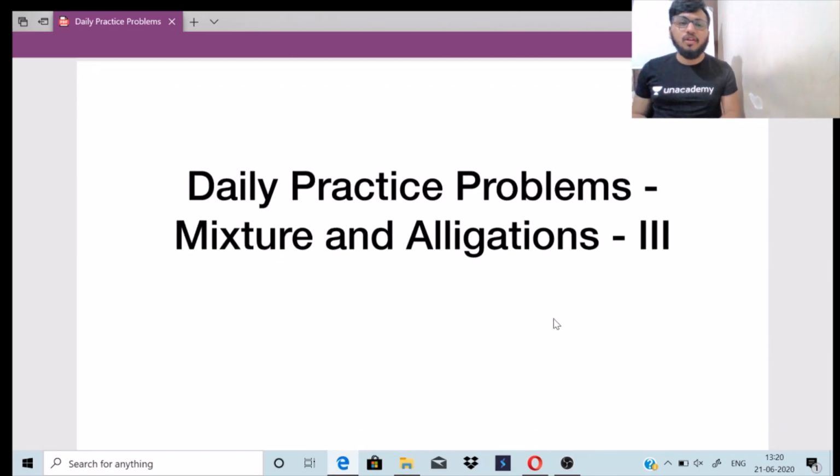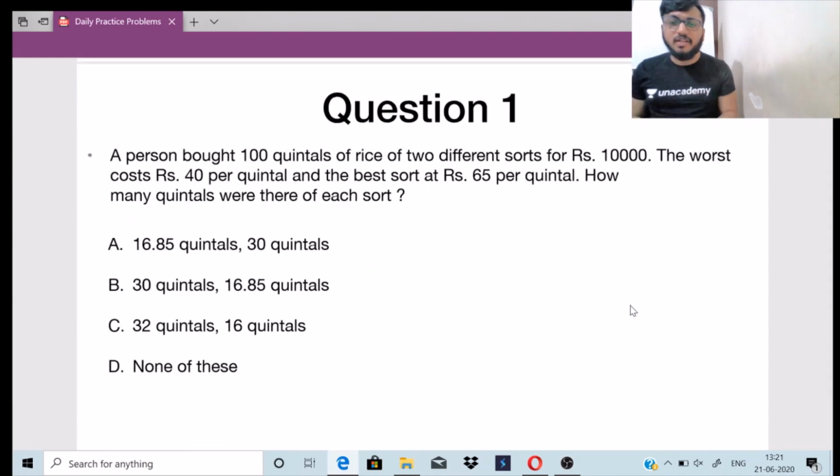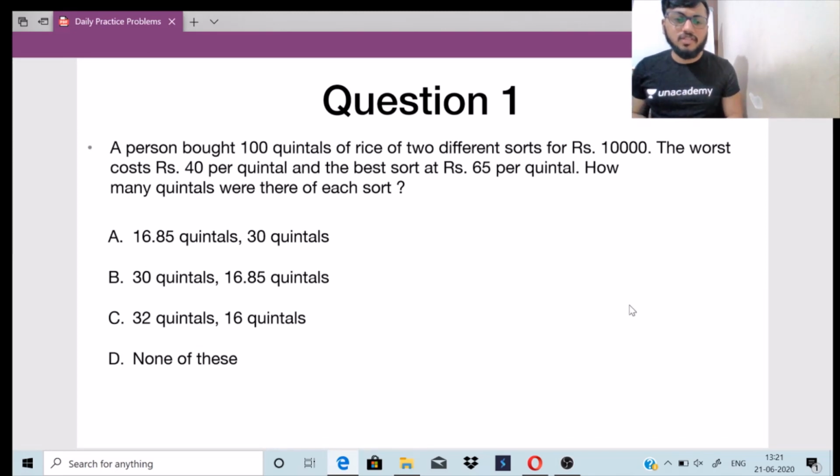So I welcome you all once again to the daily practice problems regarding the topic mixture and alligations, and we are at the final part of this topic. From the next daily practice problems, you will be experiencing a new topic in the quantitative aptitude section. As in the previous daily practice problems, here also we'll follow the same routine. We'll be solving 3 questions in every daily practice problem. Let's not waste much time. Let's go on to the first question here.